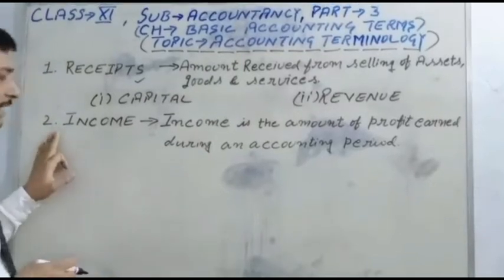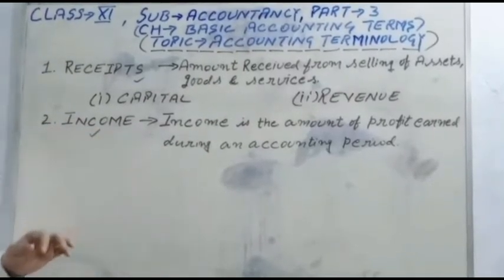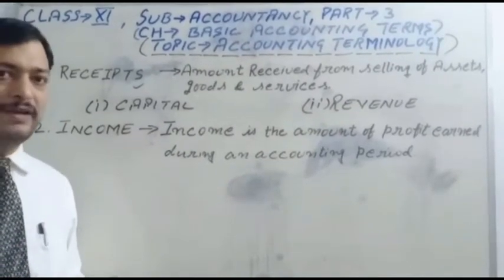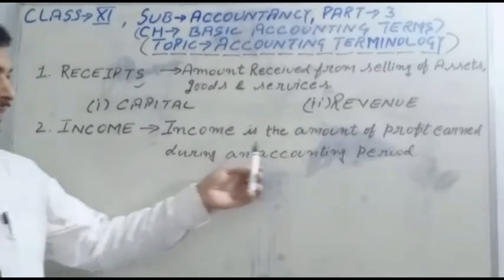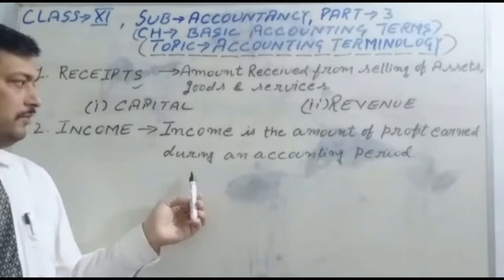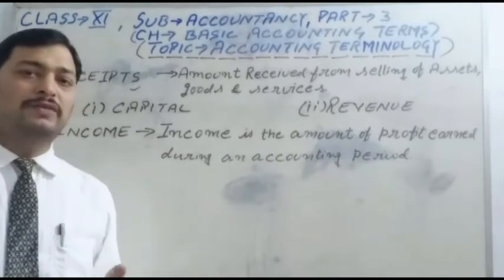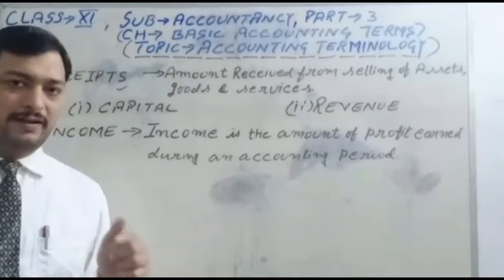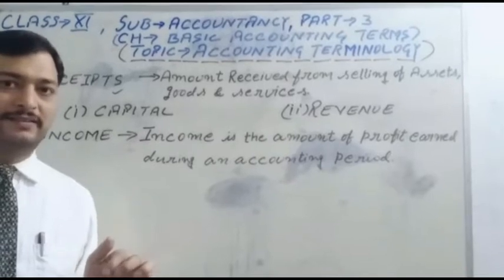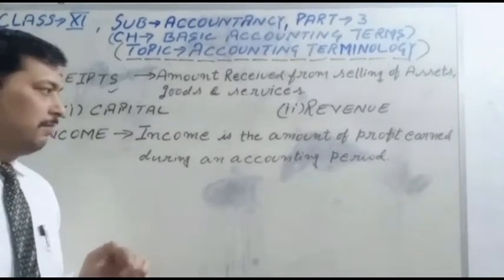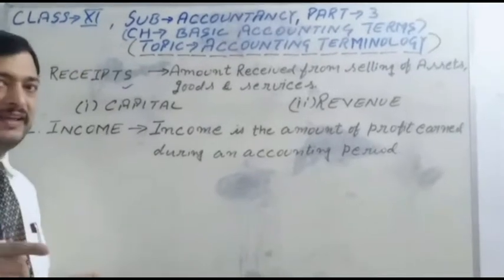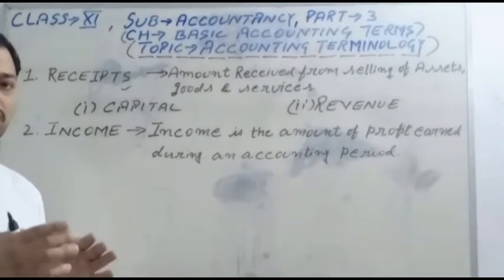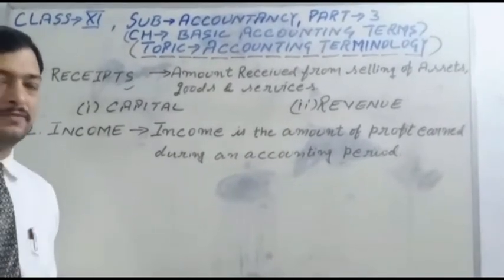Students, next is income. Income is the amount of profit earned during an accounting period. Now let's see the board. We earn this income after the selling of assets. If we sell the assets, it is called revenue. Listen carefully: if we sell the assets, it is called revenue, and the costs we pay for the cost of goods are called expenses.